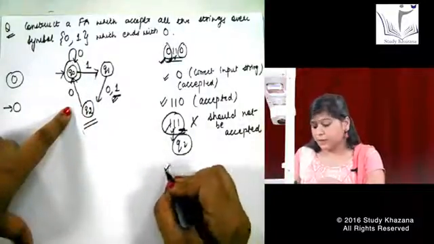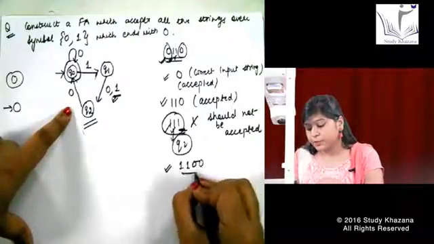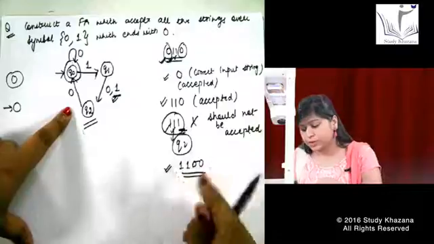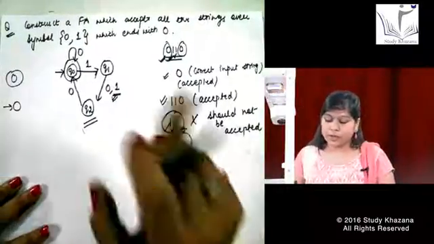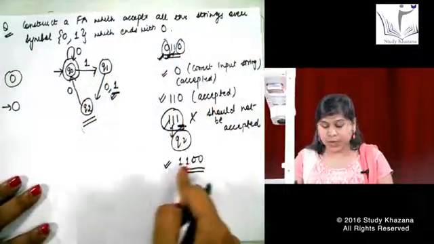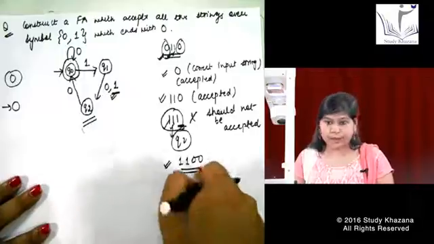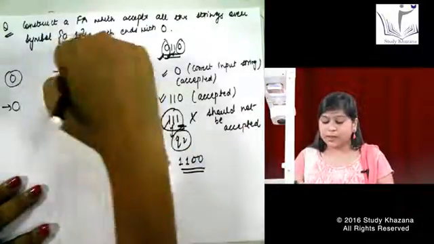Like, I give another example. Let us suppose we have 1100. Do you think this string should get accepted? Let us read the question again. It is strings over 0 and 1 which end with 0. That means anything can come, but 0 should come at the end. Okay, let us start and see.